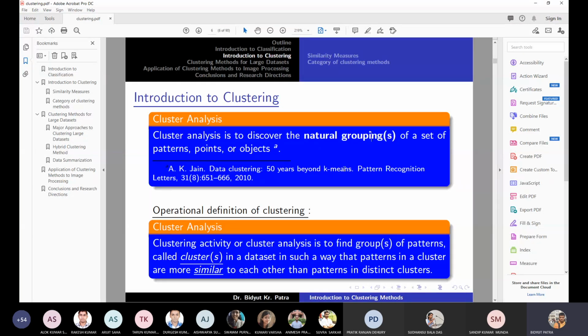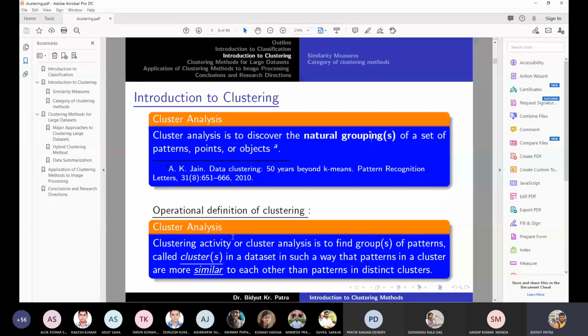One can say, okay, these 4 or 5 objects look similar, so they can be put in a group, and some other person can say that out of the 5 objects only 3 look similar, so we put those 3 together and the other 2 are different. Therefore natural grouping is not very quantified, and this definition is not widely accepted, at least as far as computation is concerned. So we go to the next definition.